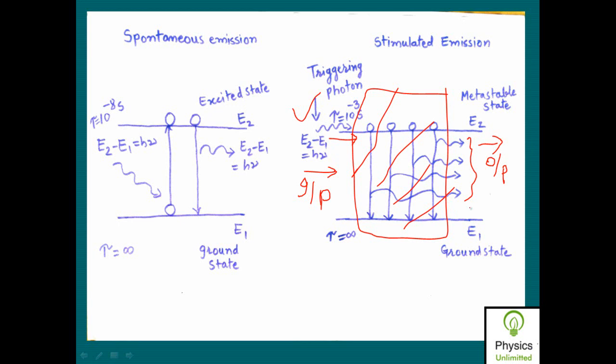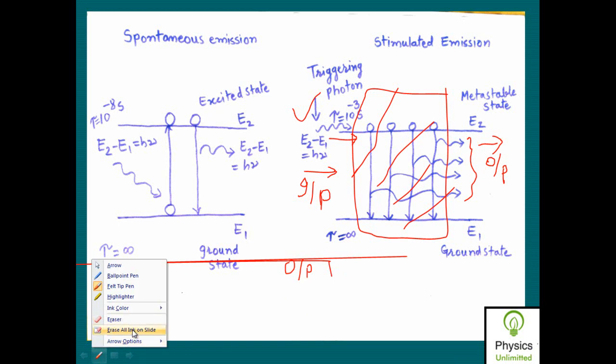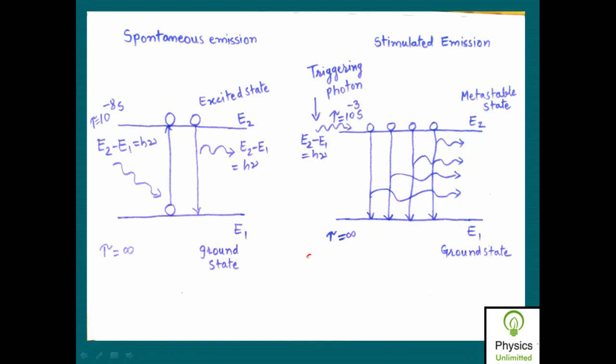At the output side, you have a large number of photons having the same energy, same direction, same phase as that of the incident photon. So, if your output is more as compared to input, then this phenomenon is called as what? Stimulated emission. Whenever your output is more as compared to input, that phenomenon is called as what? When output is more than input, if your input current is less and output current is large, what does it mean?